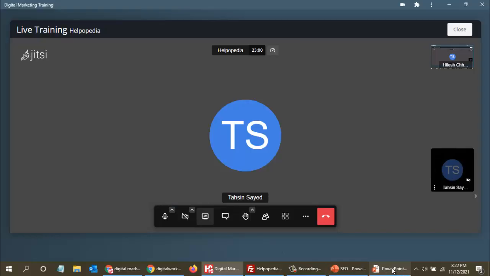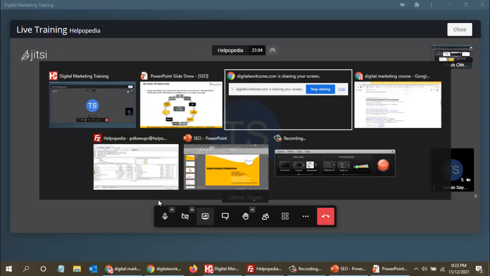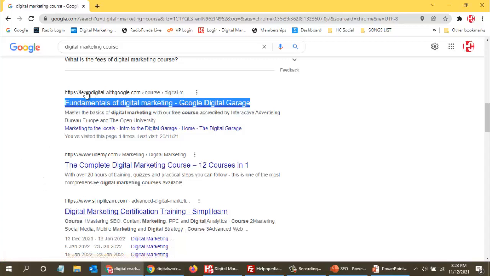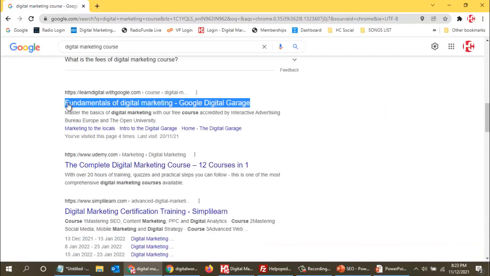Okay. So, the title tags. These are the title tags that we can see. In the language of search engine optimization, we call them the meta title. These meta titles, first of all, are what we can see on the top over here.